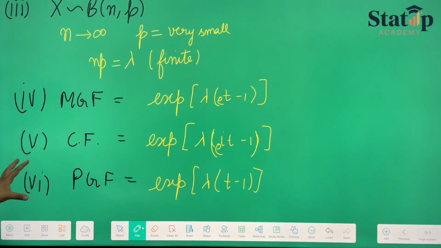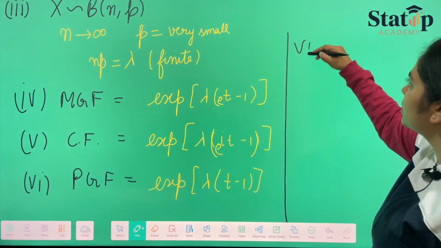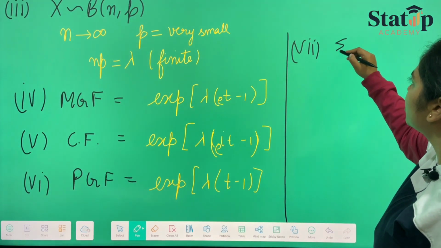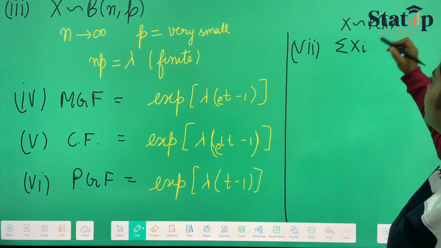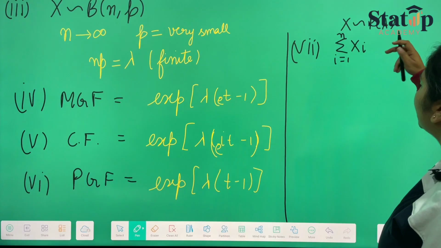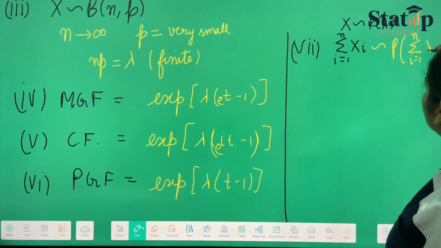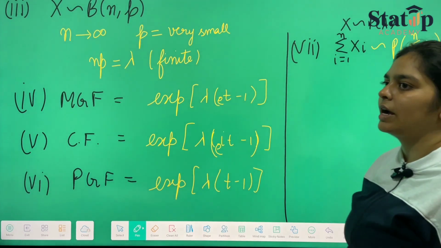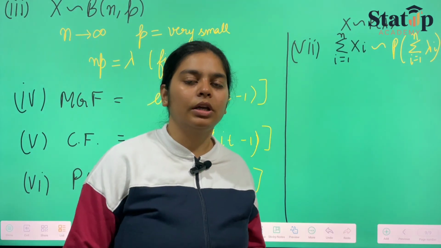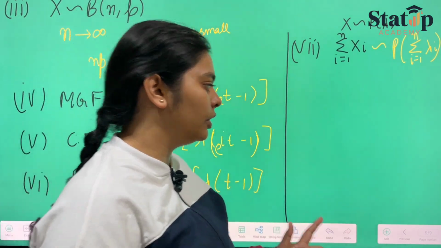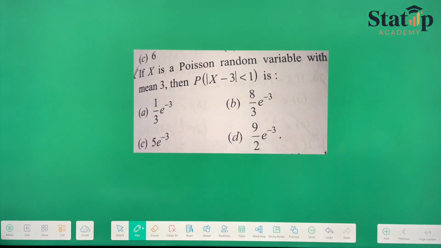One more concept about Poisson distribution: if xi follows Poisson with lambda i parameter, where i goes from 1 to n, then the summation of xi follows Poisson with the summation of lambda i, which means that the sum of independent Poisson random variables follows Poisson distribution only, but with the parameter being the summation of the parameters. Now let us move towards questions on Poisson distribution.